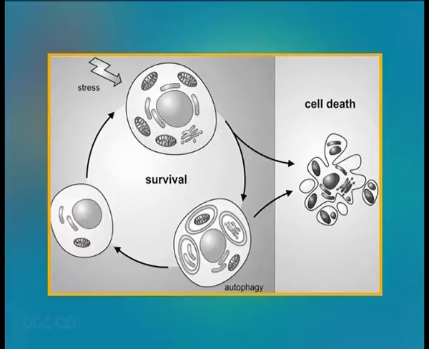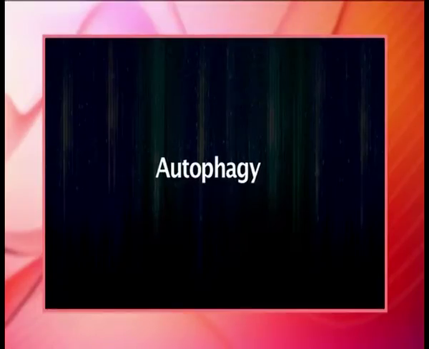Such large particles are taken up in phagocytic vacuoles, phagosomes, which then fuse with lysosomes, resulting in digestion of their contents. Autophagy: the gradual turnover of the cell's own components.